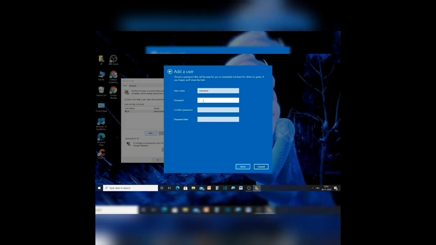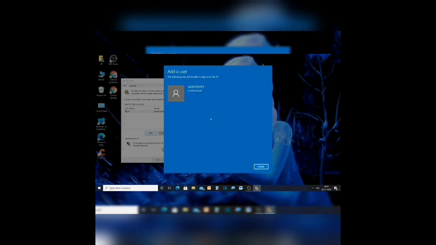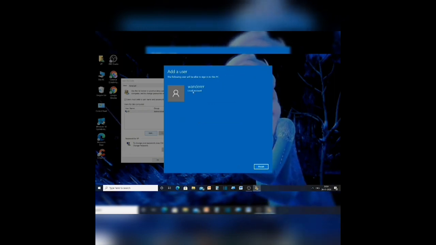I recommend you have a strong password. And then confirm your password. Now the password hint. Now that you have another account, click finish.